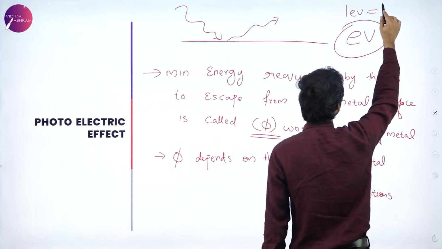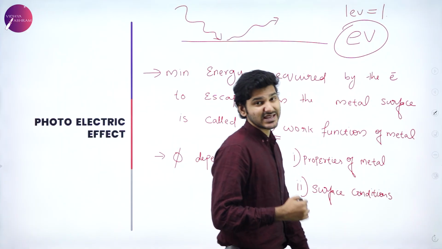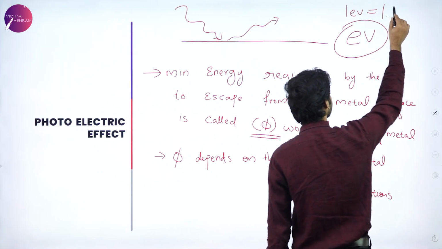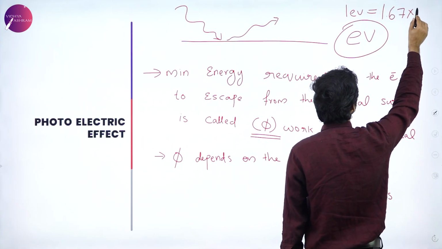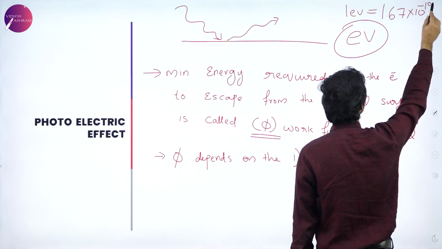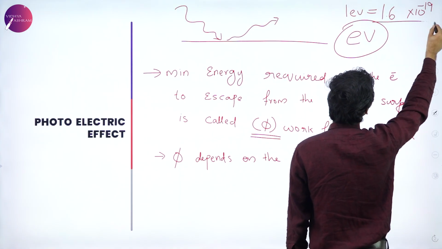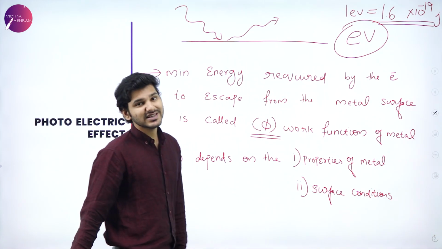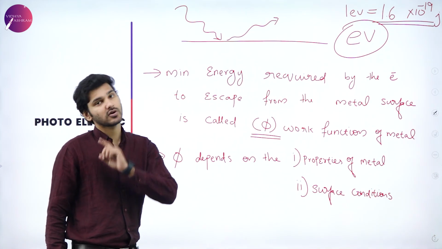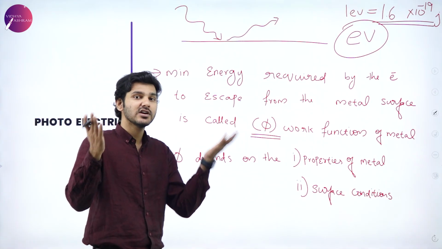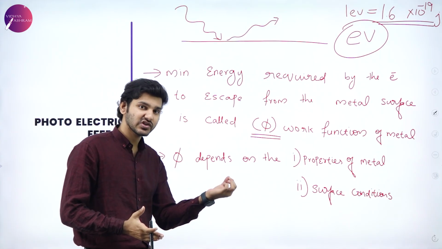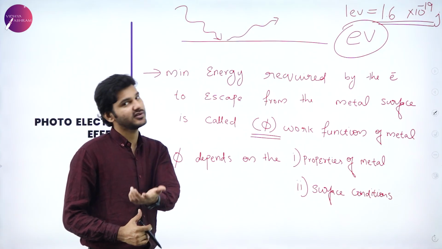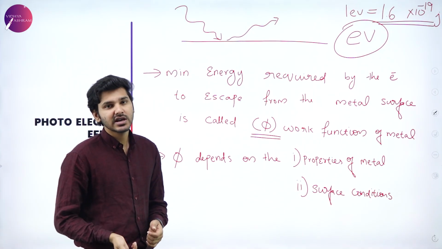So, if you ever have your values in joules, you can easily convert them into electron volts. 1.6 into 10 raised to minus 19 joules is equal to 1 electron volt. Basically, if you have opposite potentials, that much energy is required in order to accelerate 1 electron from one end to the other end. That is defined as 1 electron volt.